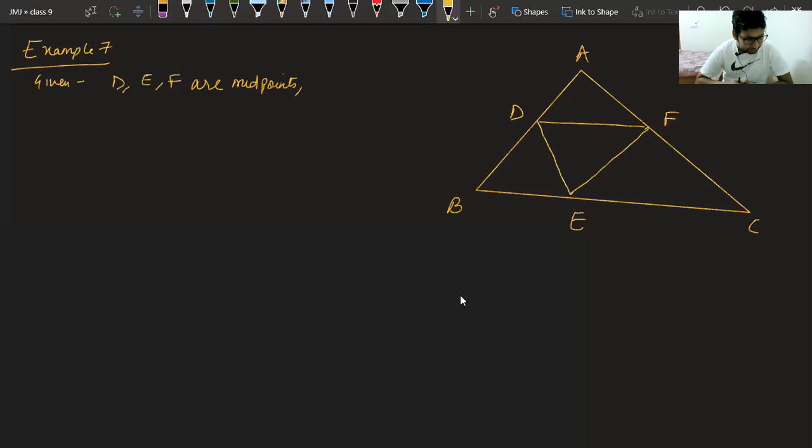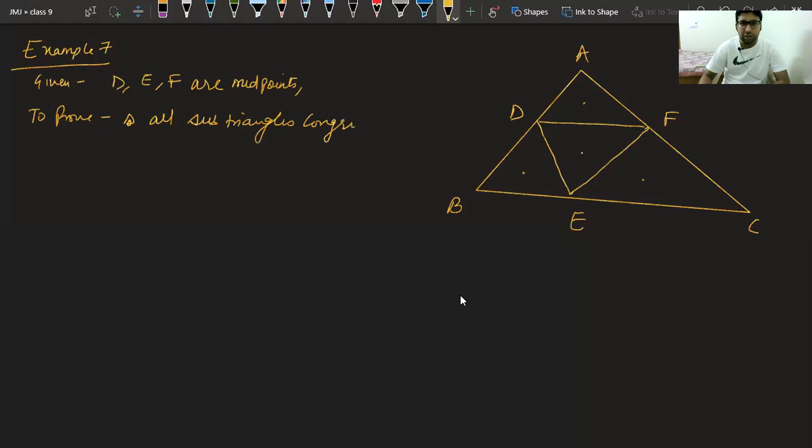Second thing they are saying is show that triangle ABC is divided into 4 congruent triangles. To prove this, we have to prove triangle BDE congruent to triangle DEF. Similarly, ADF congruent to this one and so on. We have to do these things to prove all sub triangles congruent.